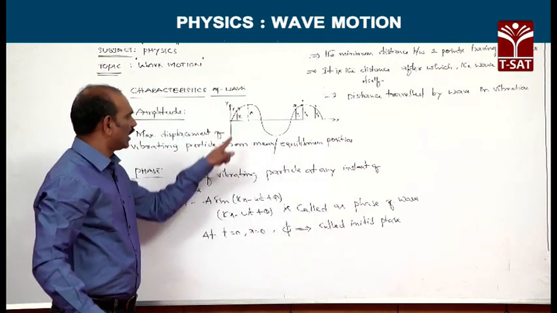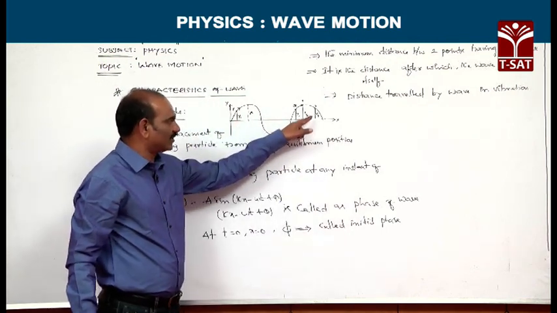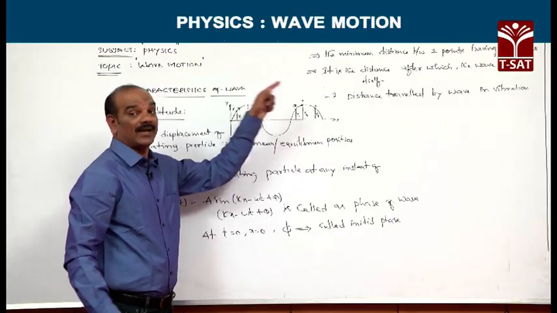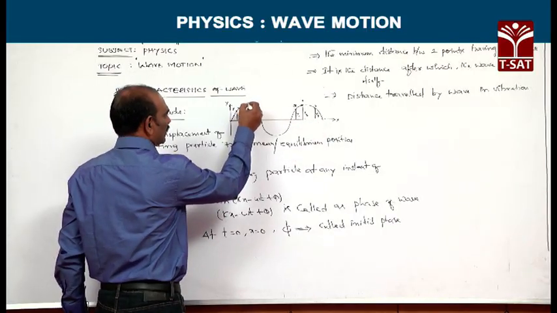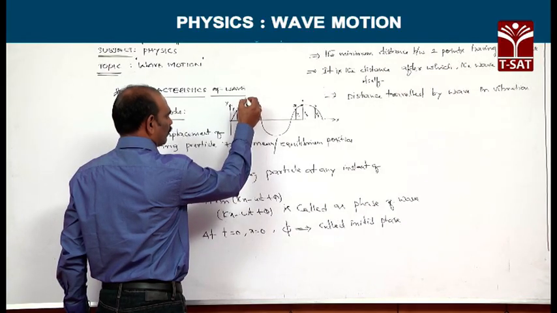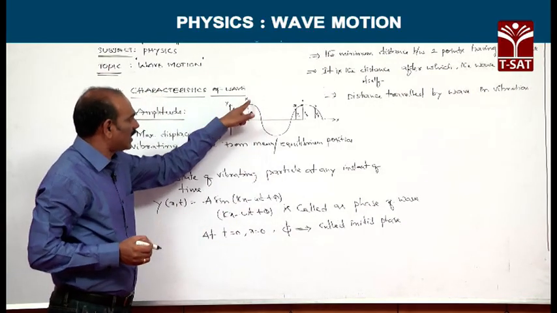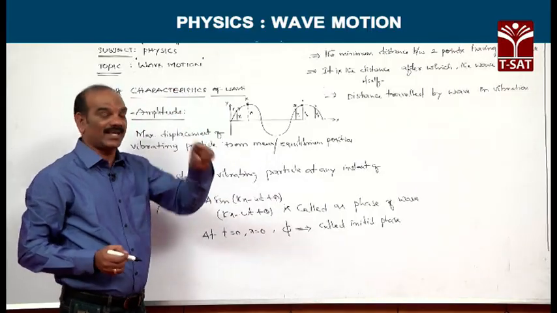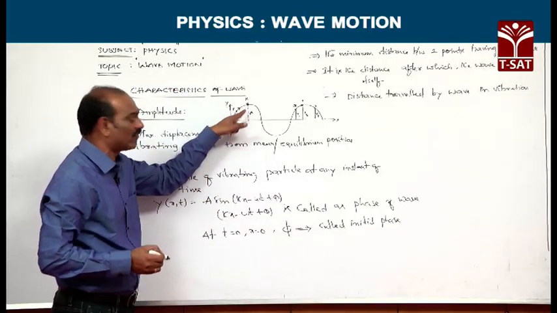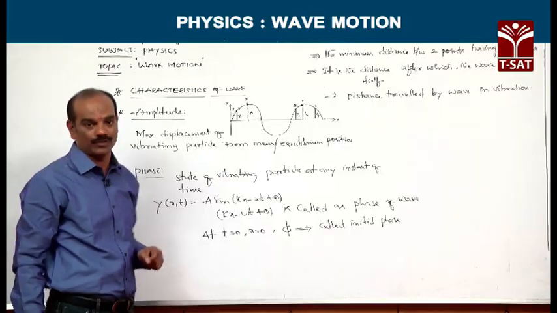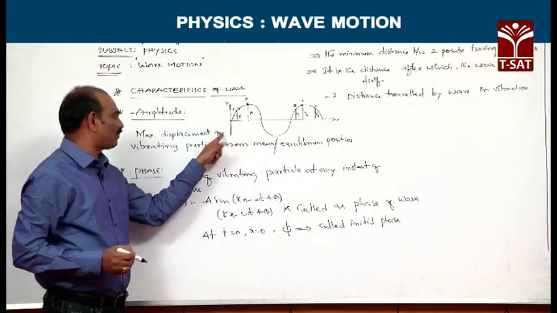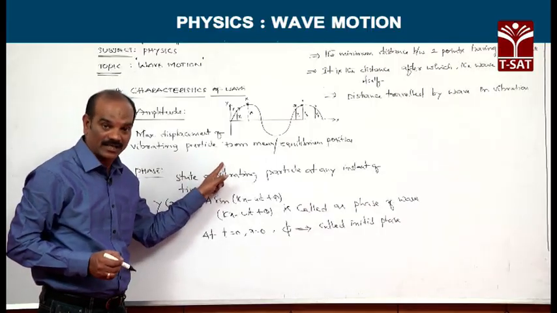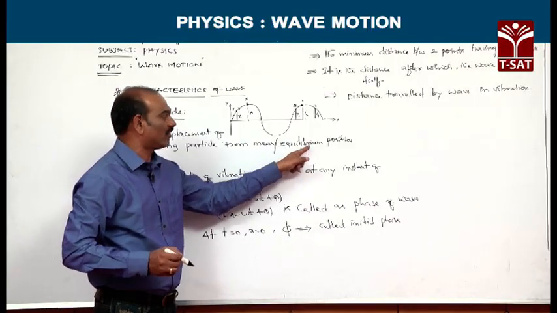That means y1, y2, y3, y4 are the displacement amplitudes, whereas this particle X has the maximum displacement from equilibrium, and that is called amplitude. So, amplitude means the maximum displacement of a vibrating particle from mean or equilibrium position.